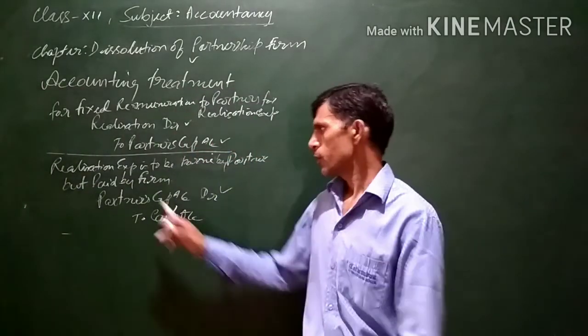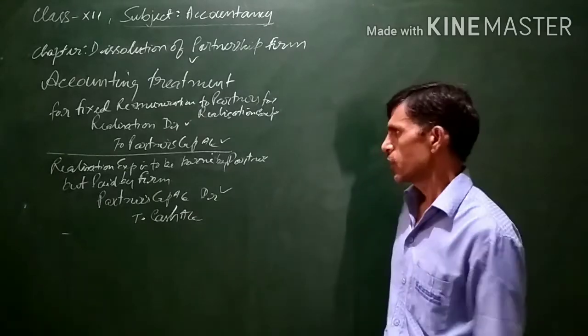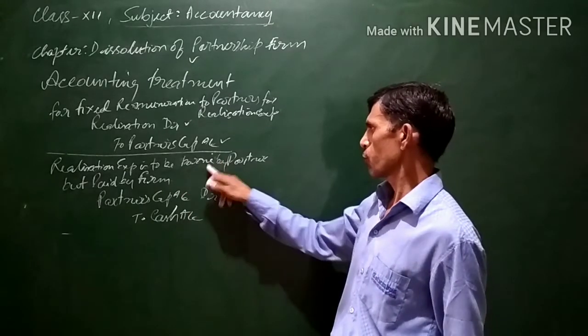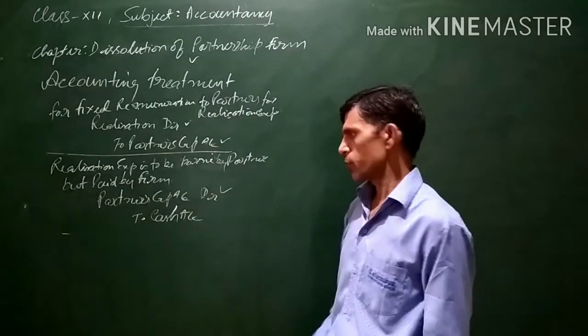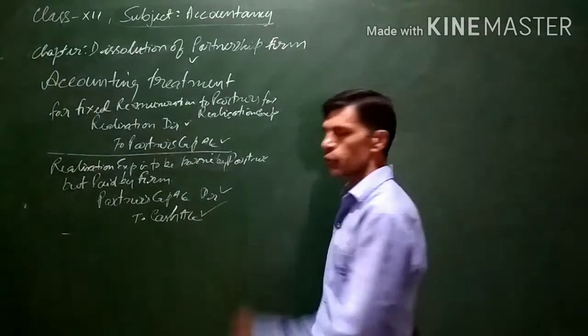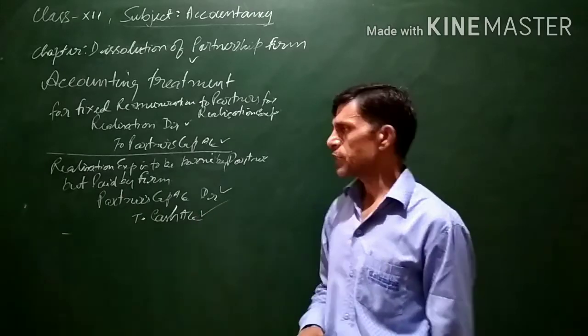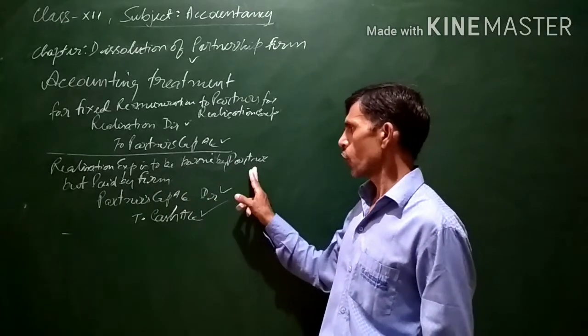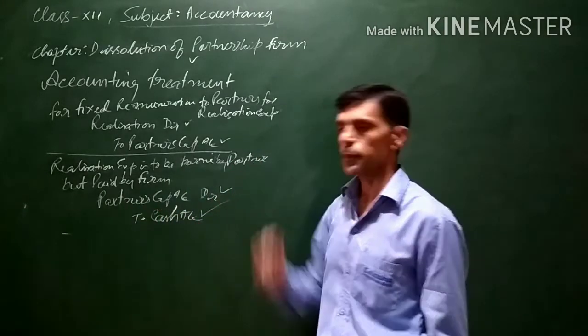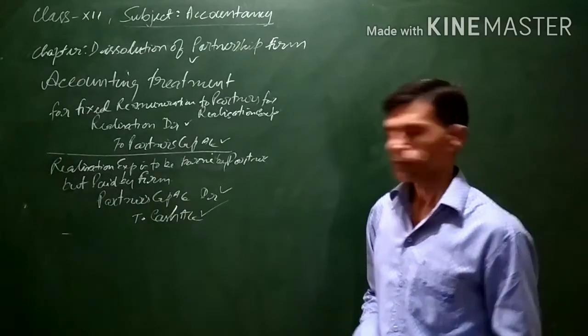So the entry will be partner's capital account debit to cash, being realization expenses to be borne by the partner but paid by the firm. Since money of the firm goes out of the business, cash account will be credited, and since it was to be borne by the partner, the partner's capital account will be debited.